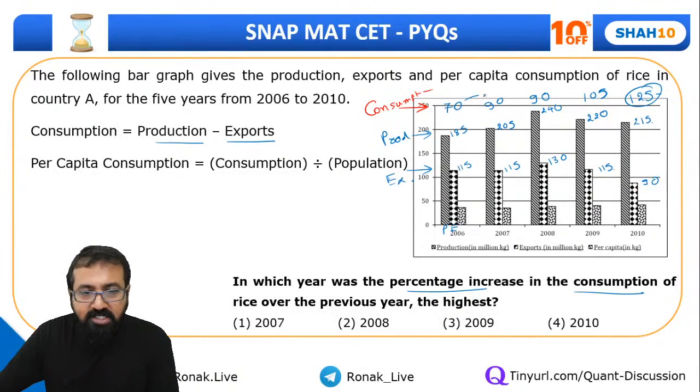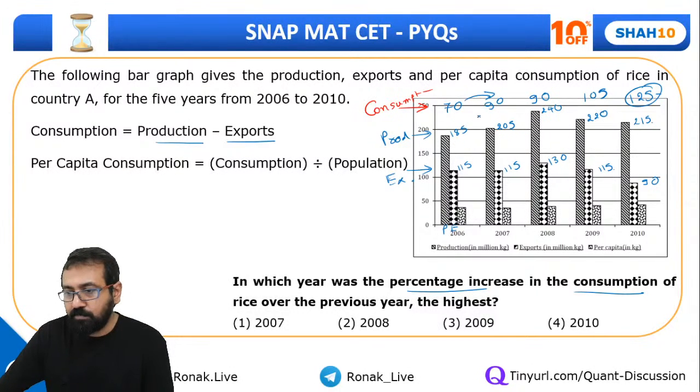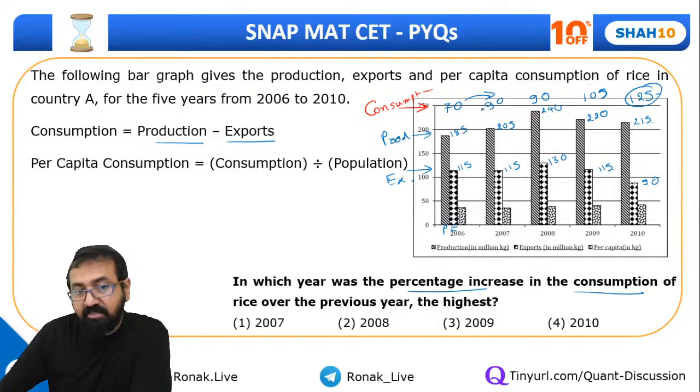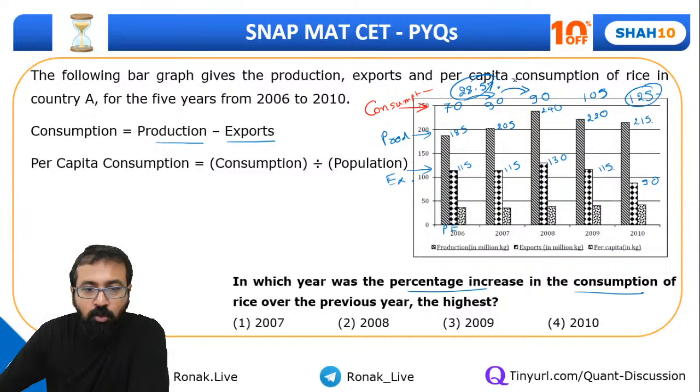Correct. Now, what is this percentage increase? So can I say 9 minus 7 divided by 7? 9 minus 7 divided by 7. It's 2 by 7. That is 28.56%. Then this is 0%. Right? Then this will be few percent.